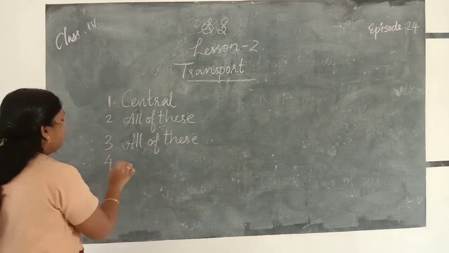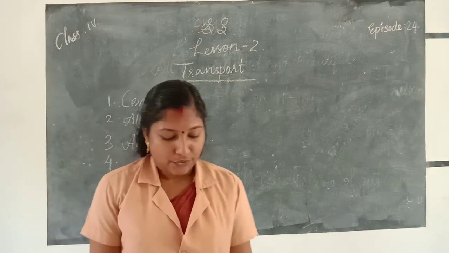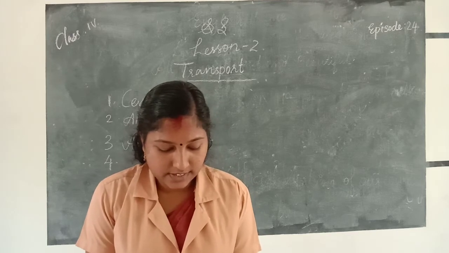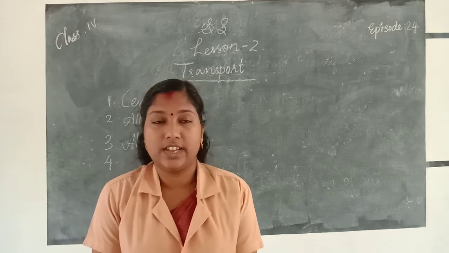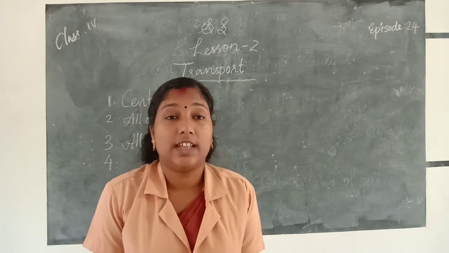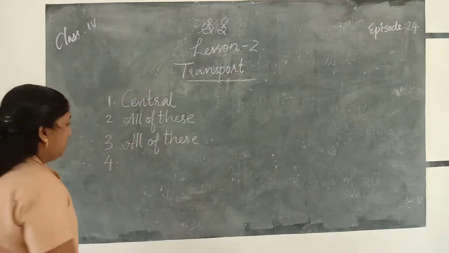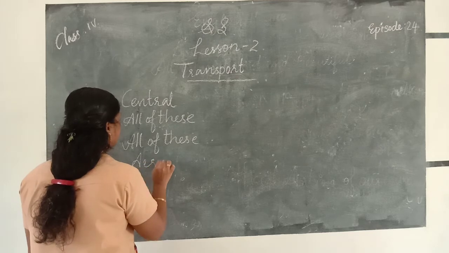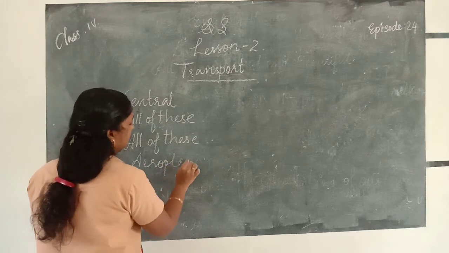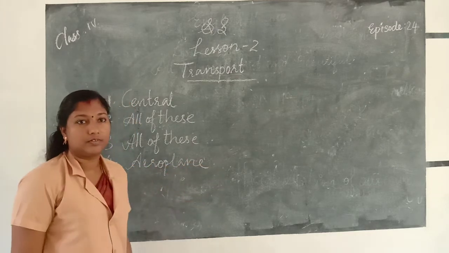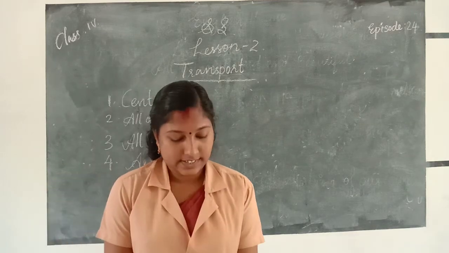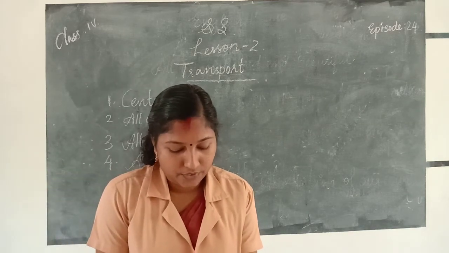Then fourth one. Which of these is the fastest mode of transport? Aeroplane is the fastest mode of transport.